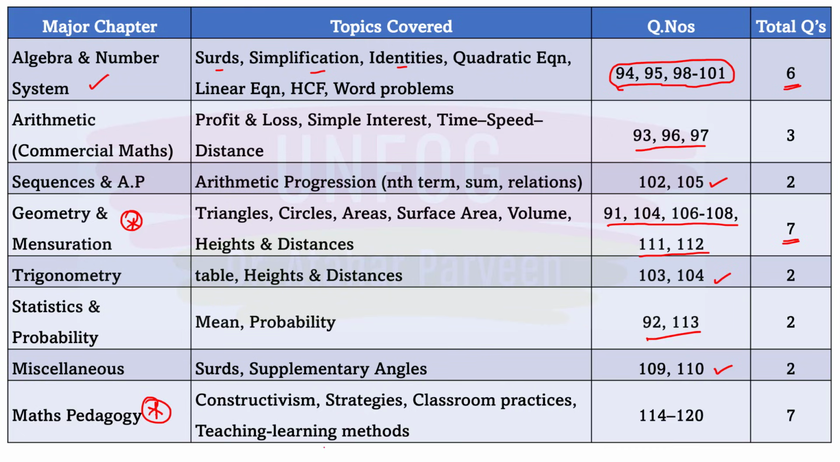So the conclusion this blueprint gives us is that the very important chapter from maths core is geometry and mensuration, all the topics come under that. Okay, the next important are algebra and number system. Then you can go for arithmetic and AP; GP is not in the syllabus, AP you can do. Then trigonometry, statistics, probability, and a few more questions like supplementary angles and all that.